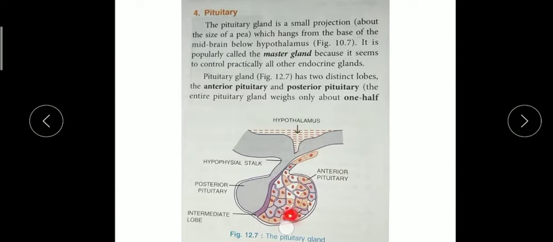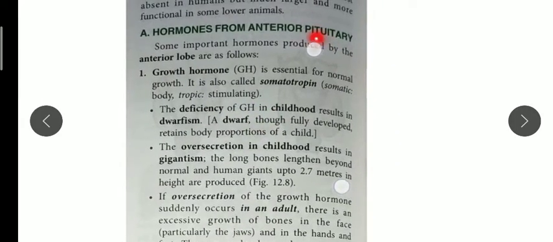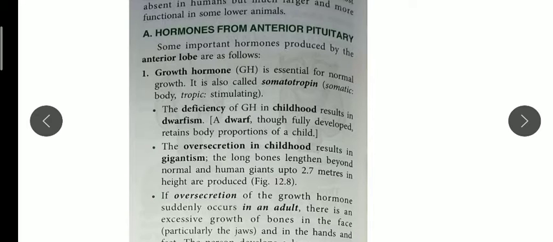Here is the anterior pituitary part, you can see. I am going to tell you the hormones secreted by this part. The first one is growth hormone. The short form of growth hormone we can write as GH. GH means growth hormone, and it is very essential for normal growth. It is also called somatotrophin. Remember that growth hormone is also called somatotrophin, and it is very important for the normal growth of a person.